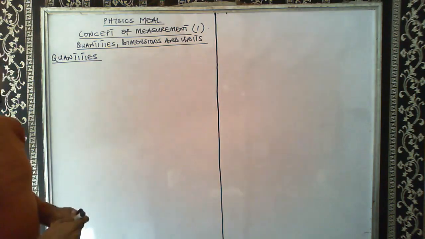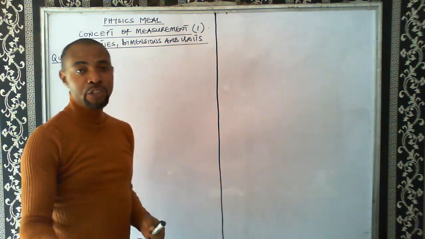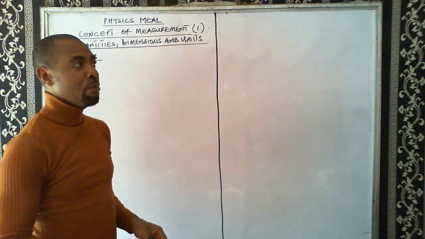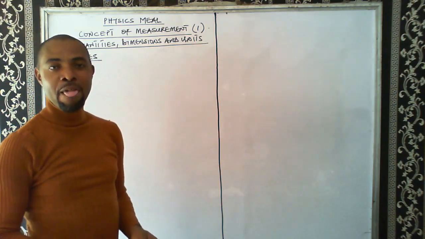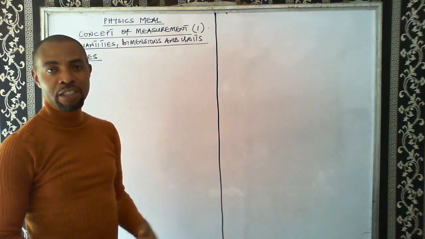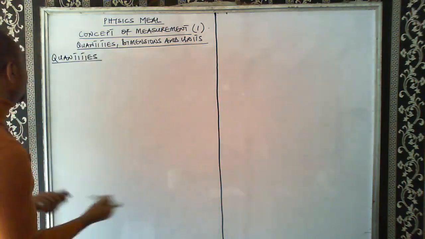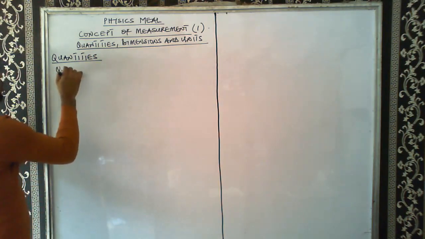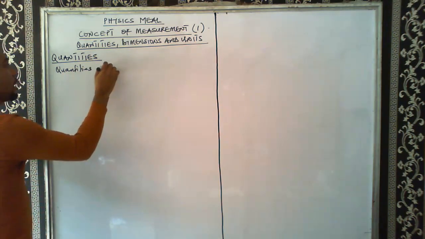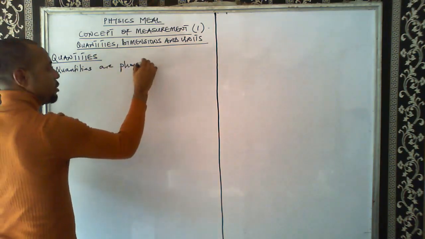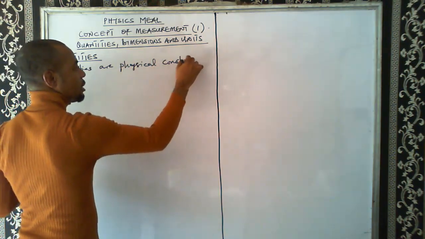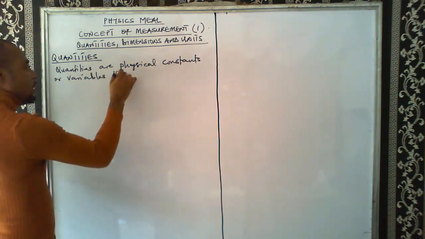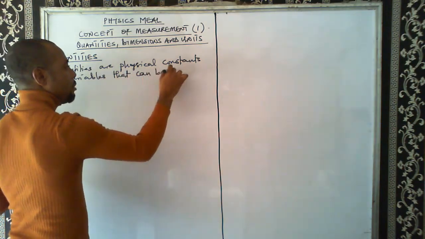All right. Now we know about quantity, but many don't know quantity in relation to physics. Literally we know what quantity means, but as far as physics is concerned, many don't really understand what we mean by a quantity in physics. So let's define it this way. A quantity, or let's say quantities, so let me use the plural form. Quantities are physical constants or variables that can be measured.